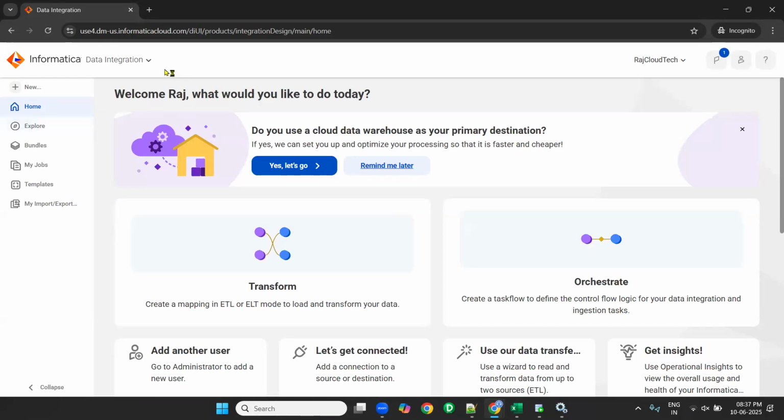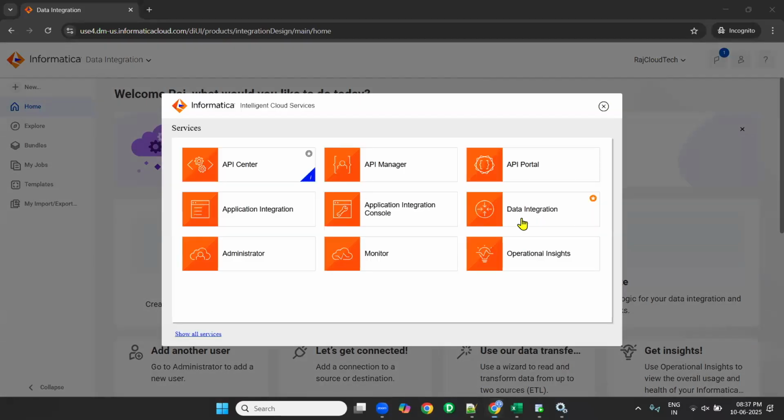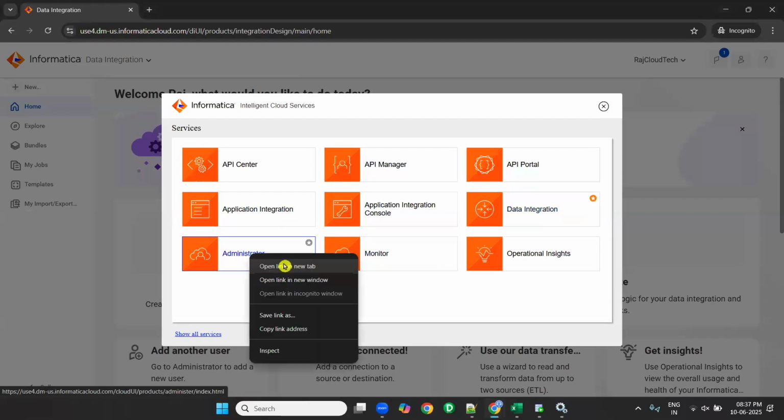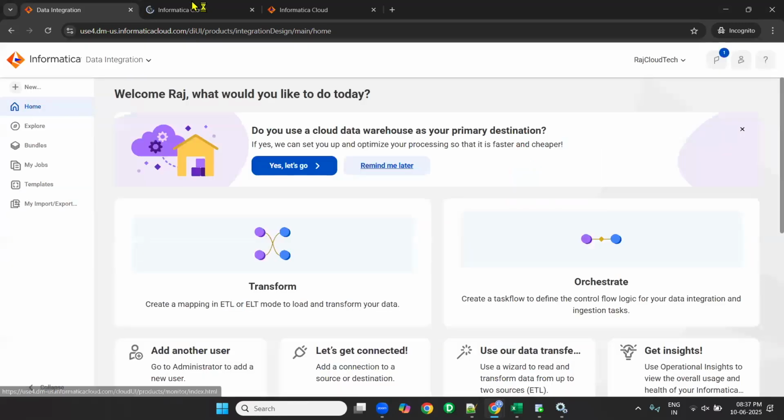By default, it has opened Data Integration because I gave the star. You can click on the down arrow mark. Meanwhile, you can open Administrator in a new tab and Monitor in a new tab. So we have Data Integration, Administrator, and Monitor.